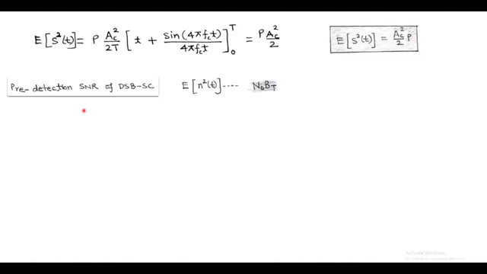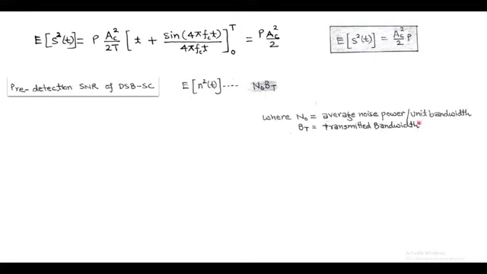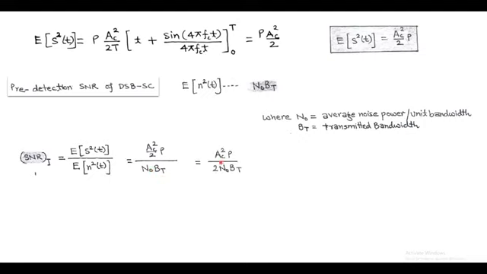Now we note a point. We know that the average power of the filtered noise n(t) equals N0 into BT. So we can say that the expectation of n square t is N0 into BT, where N0 is called the average noise power per unit bandwidth and BT is called the transmission bandwidth. So the signal to noise ratio at the input equals the expectation of s square t upon the expectation of n square t, and this equals Ac square upon 2 into P upon N0 into BT. After arrangement we get the input signal to noise ratio equals Ac square P upon 2 N0 BT.